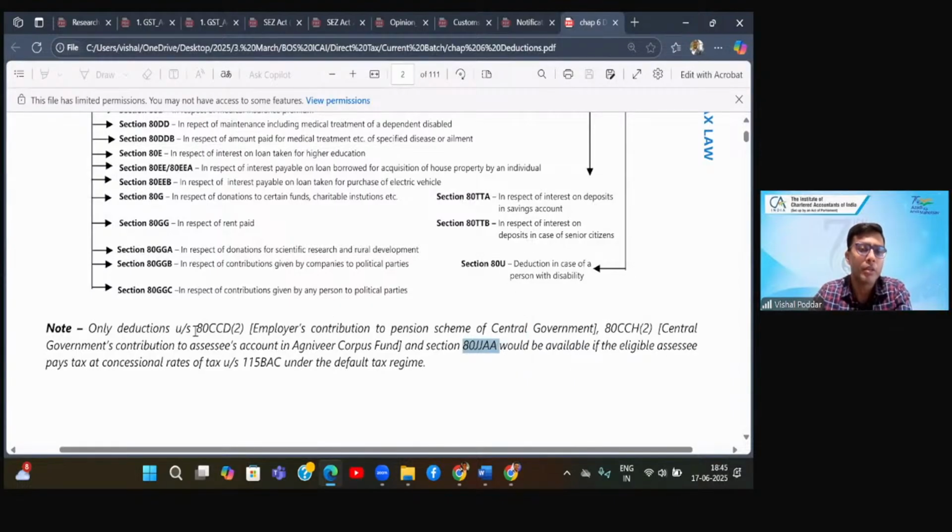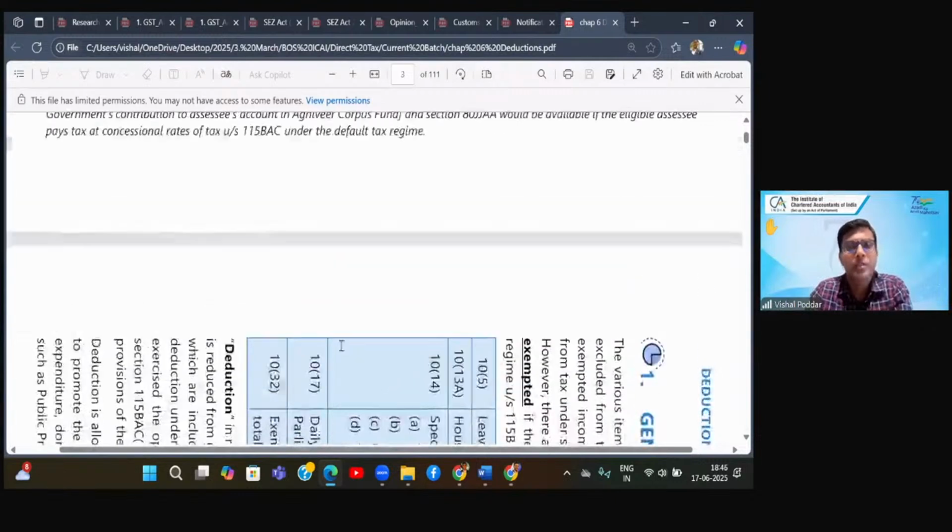In fact, out of these 3, the first 2 sections, 80CCD and 80CCH, are also not completely in the new scheme. Only one part of these 2 sections, as you can see, subsection 2 only, is mentioned. There are different subparts of both these sections, and out of all these subparts, only the one covered in subsection 2 is in the new scheme. So even these 2 sections are not completely in the new scheme; some part of these sections is. So practically 99% of these deductions are outside the new scheme, which is your default scheme. I hope this is clear to all.